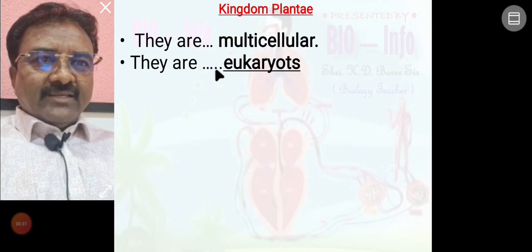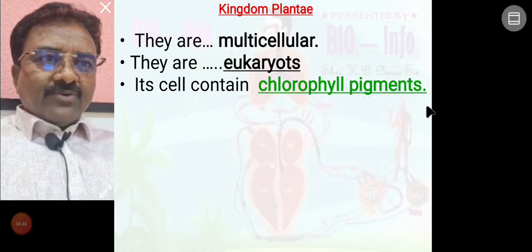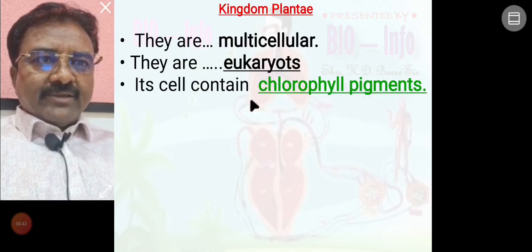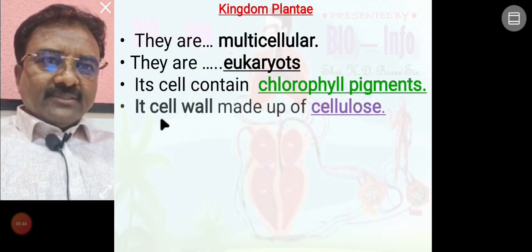Their cells are eukaryotic type cells, so they are called eukaryotes. Their cells contain chlorophyll pigments, so they prepare their own food material with the help of light. Their cell wall is made up of cellulose, of chemical nature.